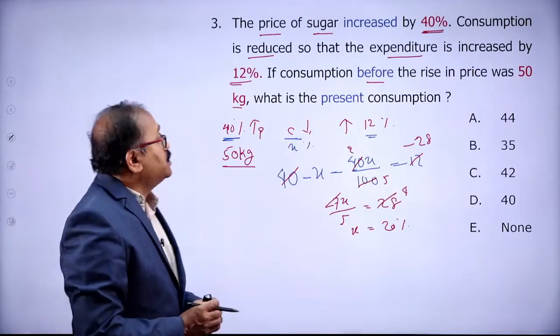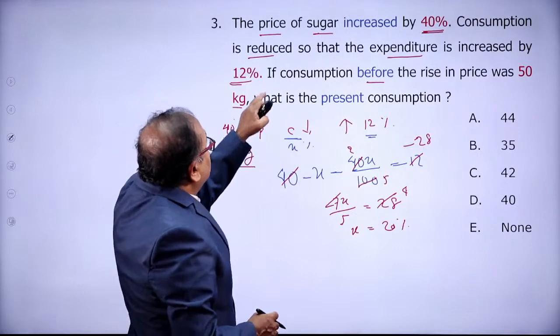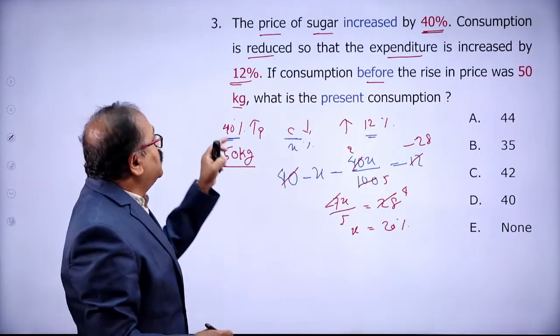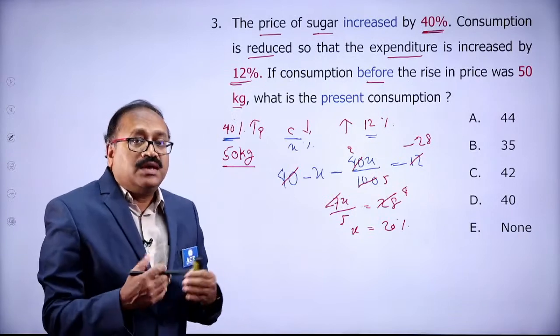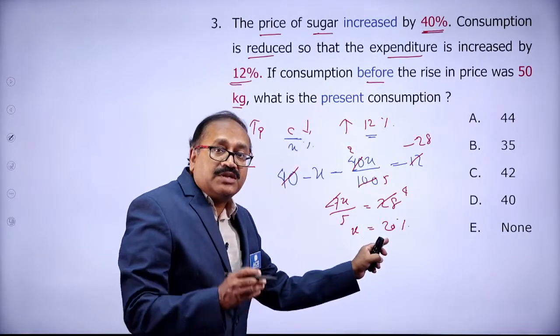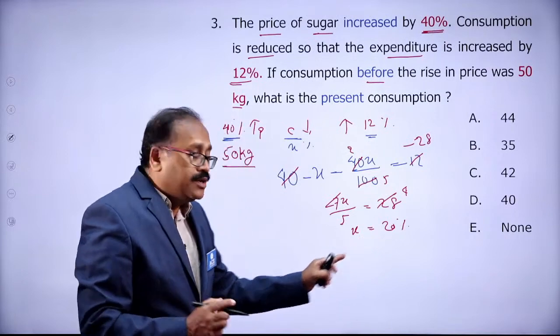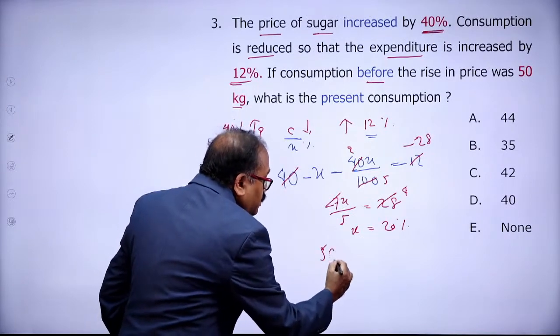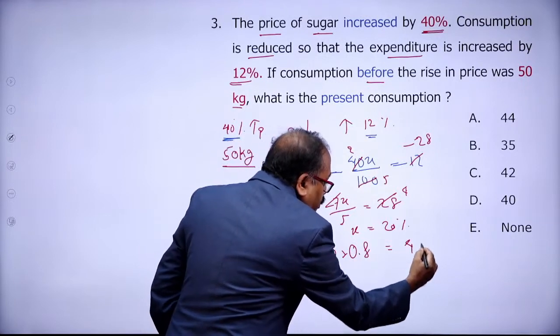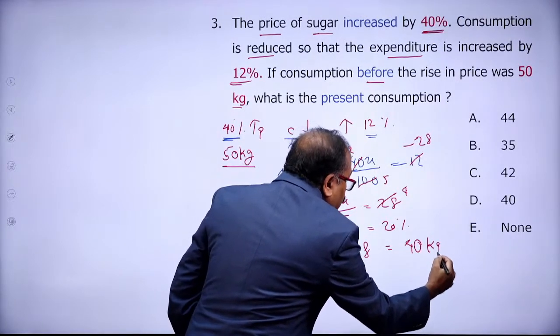And one more calculation is there. It says that if the consumption before the price change was 50 kg, then what is the present one? The present one is decreased by 20%, that means it is 80%. So 50 kg at 80%, that is 40 kg, Likhita.